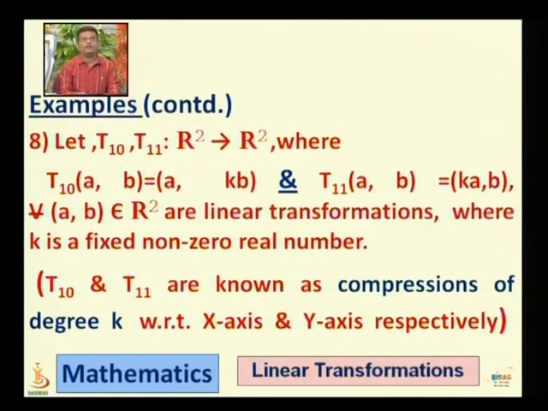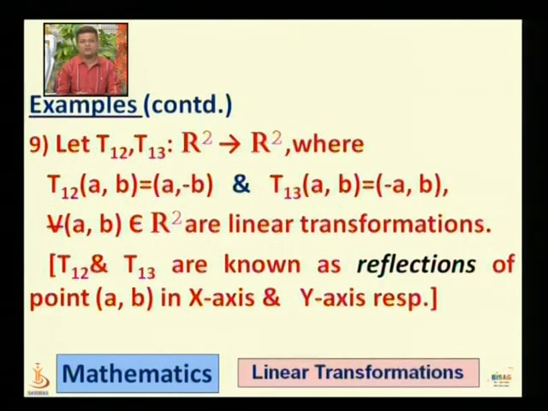If we take another two functions, T10 and T11 from R2 to R2, where T10 of ab is ak b, and T11 of ab is ka b for every ab belongs to R2, they are linear transformations where k is a fixed non-zero real number. Here the linear transformations are defined this way. T10 and T11 are known as compression of degree k with respect to x-axis and y-axis respectively.